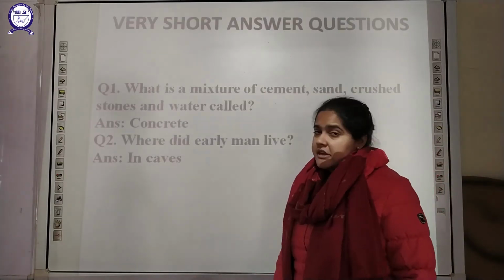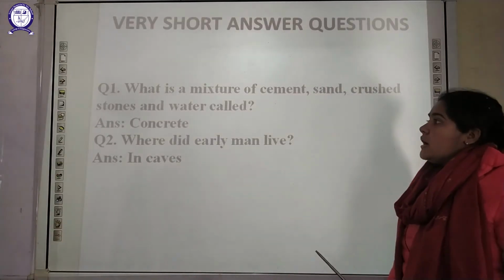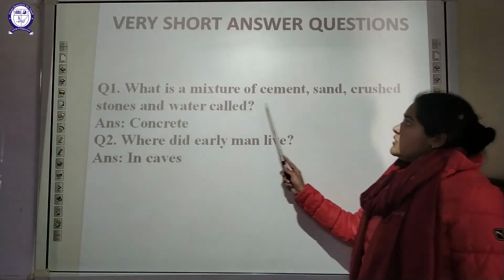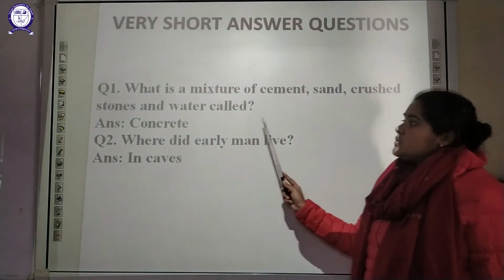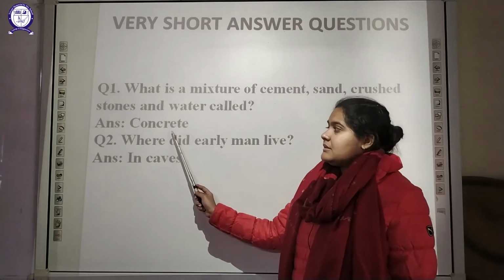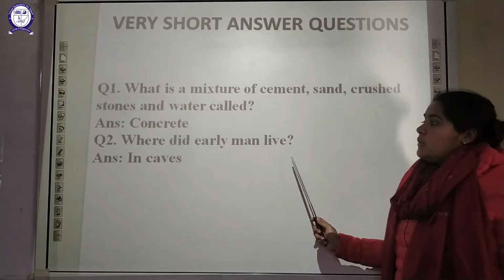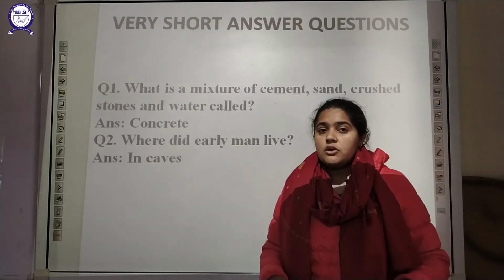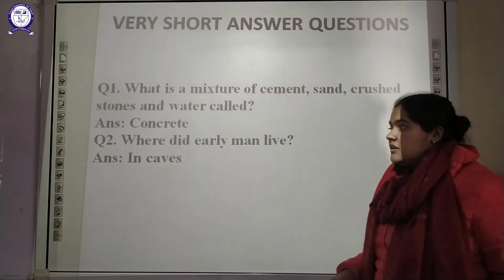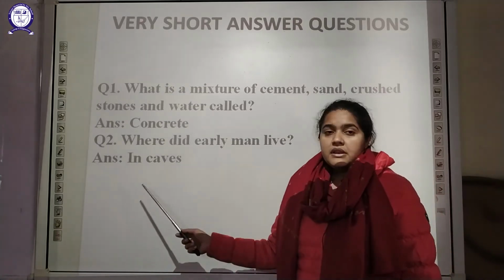Now next part, a very short answer type of question. Here you have to tell what the mixture of cement, sand, crushed stone and water is called. It is known as concrete. Then next is: where did early men live? So early men, as they were leading a nomadic life, did not have a permanent shelter, so they used to live in caves.